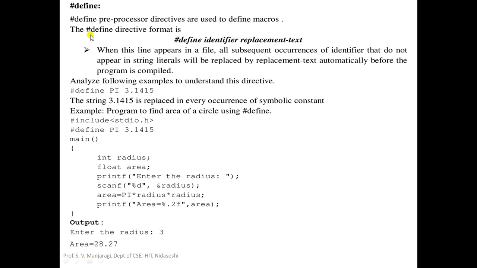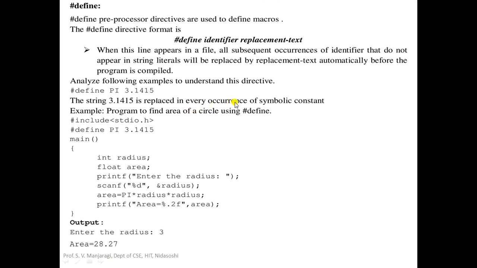Now let us see the syntax of #define. It begins with #define followed by an identifier, then the replacement text. Whenever this particular line appears in a file, all subsequent occurrences of the identifier that do not appear in a string will be replaced by the replacement text automatically before the program is compiled.